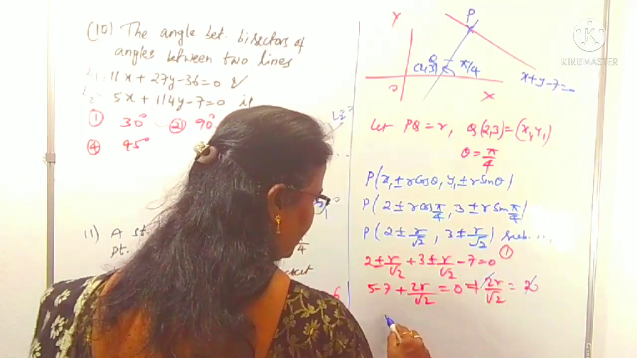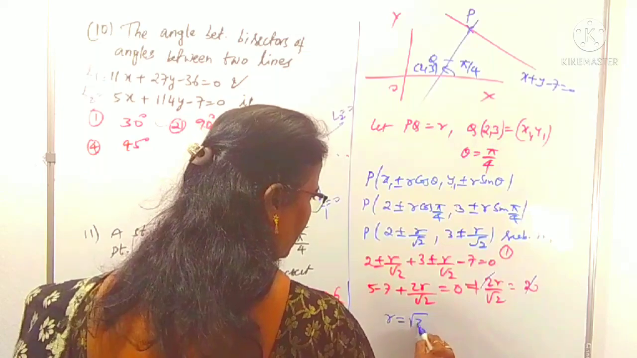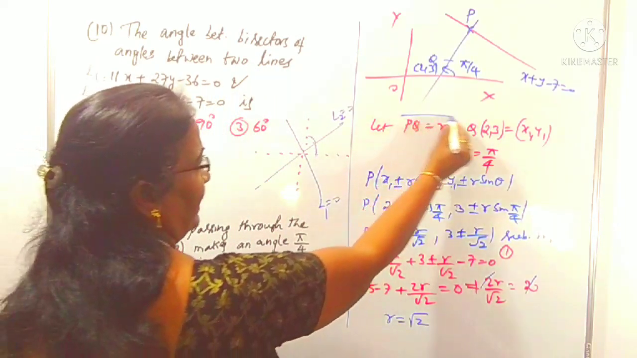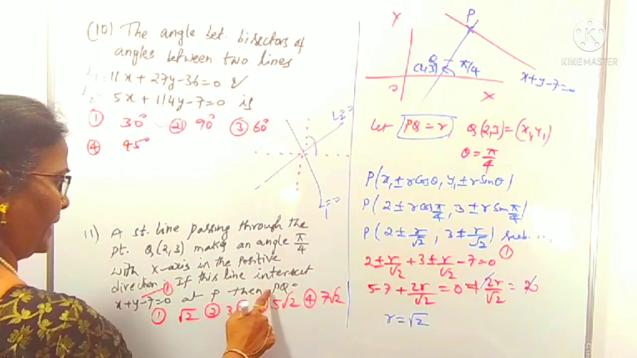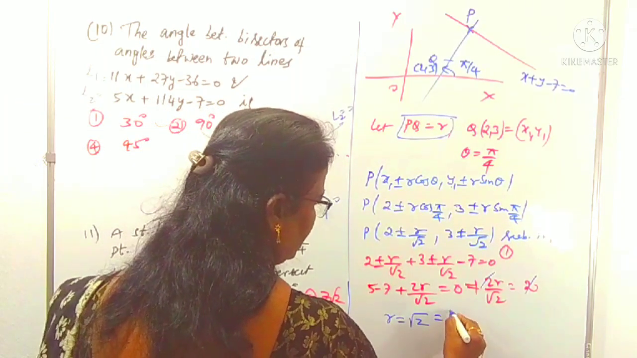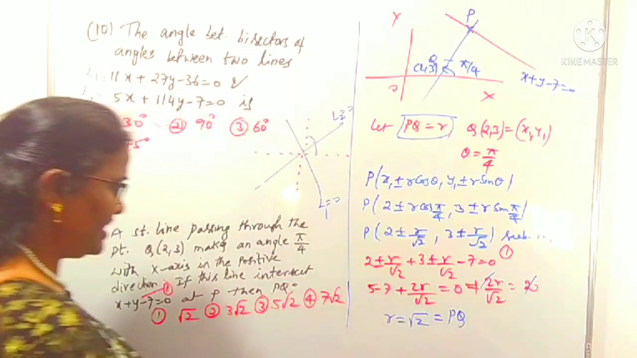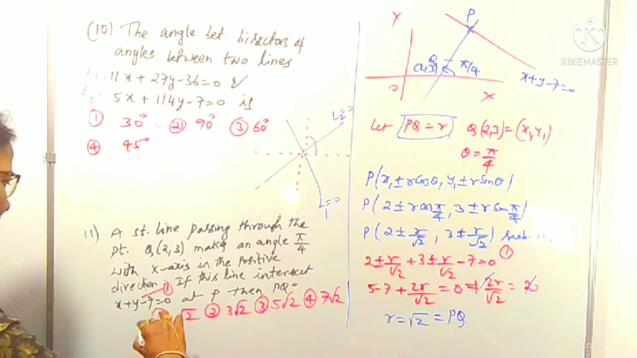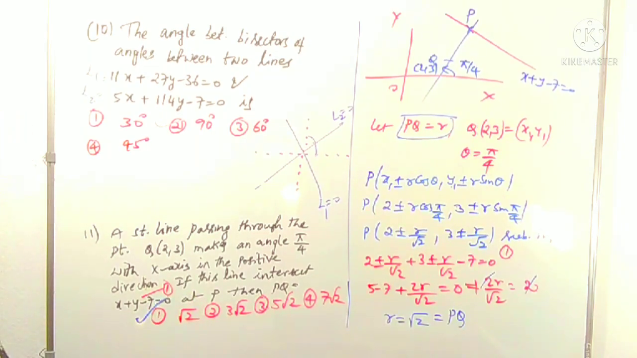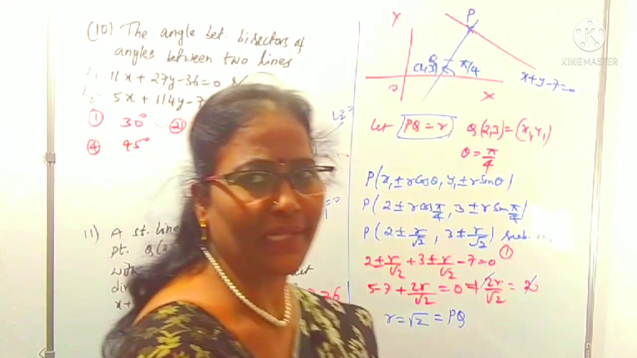By cancelling 2, what is the r value? We got it as √2. R in the sense is PQ, since the question asks for PQ only, right? Therefore, this is equal to PQ. Which option is that? Clearly, the first option. It's very simple. You just have to concentrate on what the given data is.